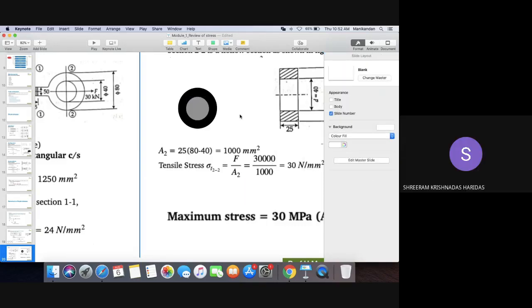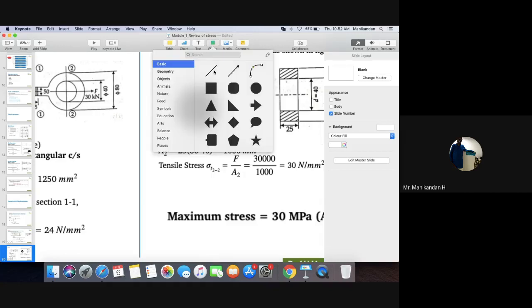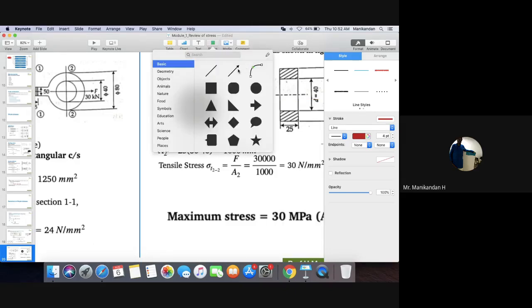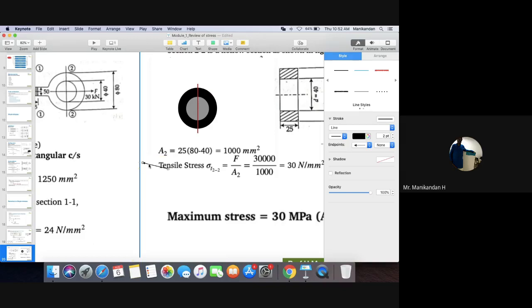If you cut the donut like this, and you see that cut sectional view from here, how will it look? Rectangular, sir.